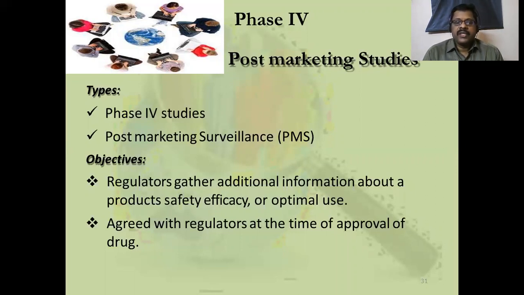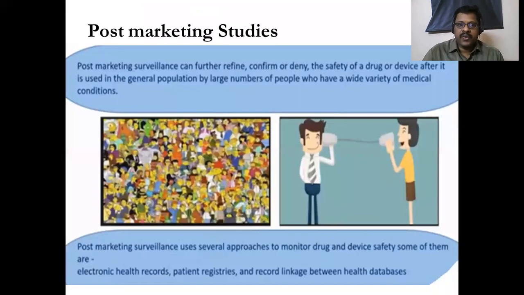Phase 4 study is approved by regulators to gather additional information about the product safety, efficacy, and optimal usage. Here, the patient population may have multiple comorbid conditions, and they will use many other medicines along with this prescribed medicine. So there is a possibility to study their long-term usage related drug-drug interactions and their safety related information. So agreed with the regulators at the time of approval of the drug, this post-marketing surveillance is allowed.